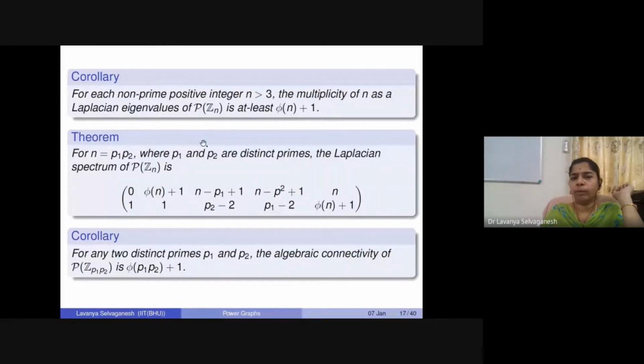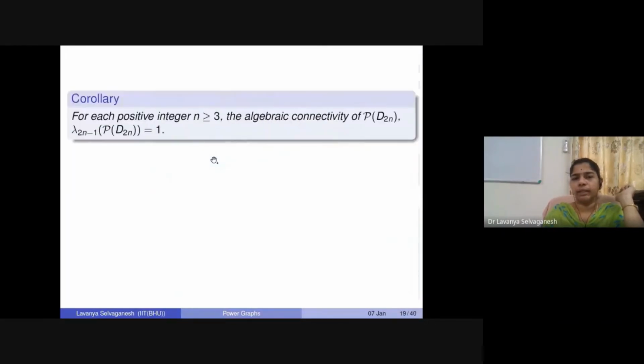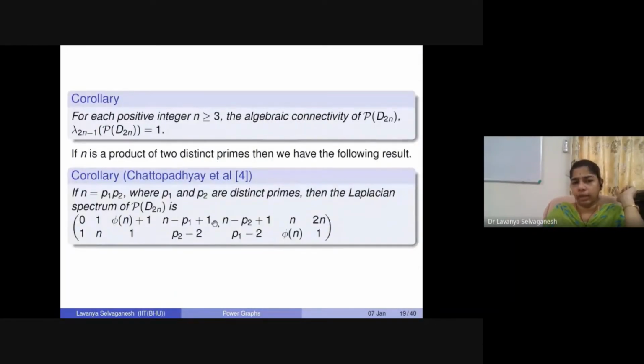So now from this value, we can just plug these into the expression over here, and you can see that the corresponding Laplacian spectrum of p of D2n is given by this expression. Okay. So the first row represents the eigenvalues and the second row represents the corresponding multiplicities.